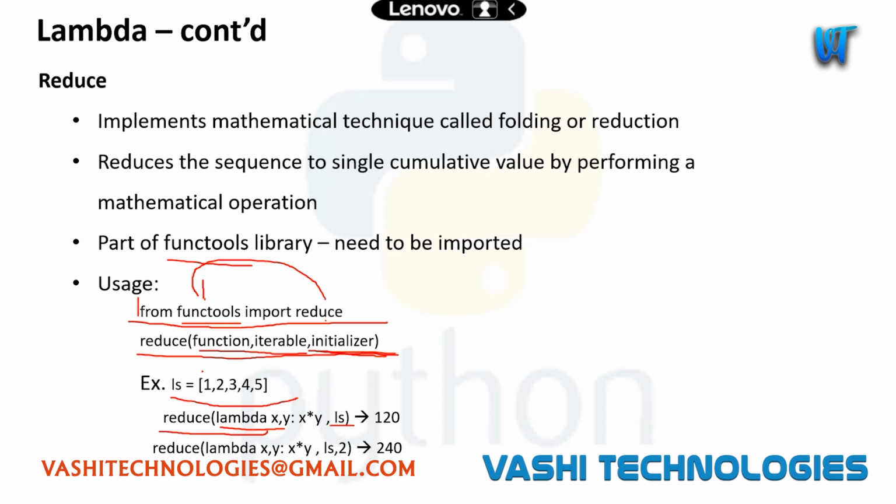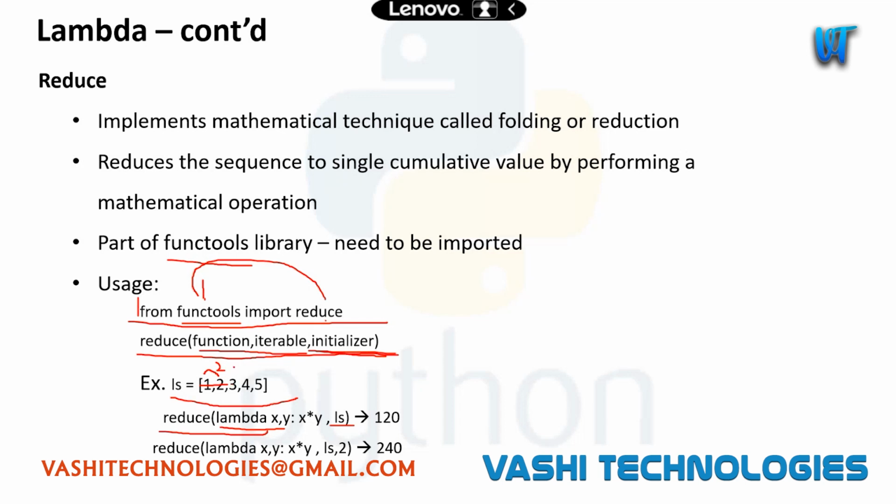Now how does this reduce work? We'll take this list, this will be my x, this will be my y. It will take x comma y, and the product of these two will be 2. Now my x will be 2 and my y will be 3.